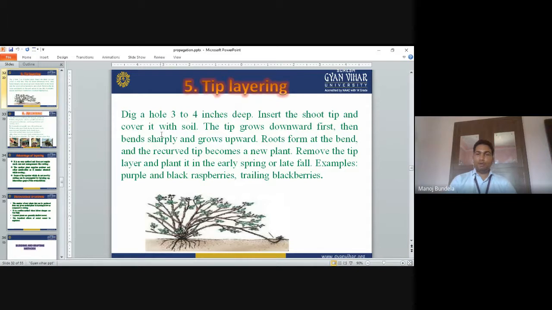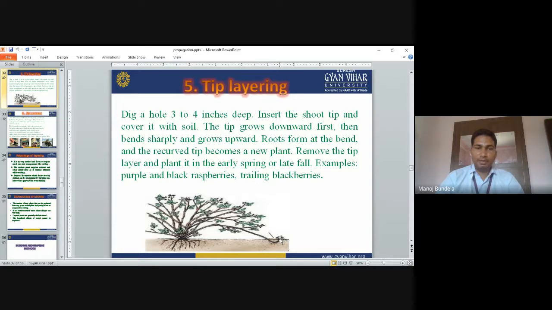The tip grows downward first, then bends sharply and grows upward. The roots form from the bend, and the recurved tip becomes a new plant.